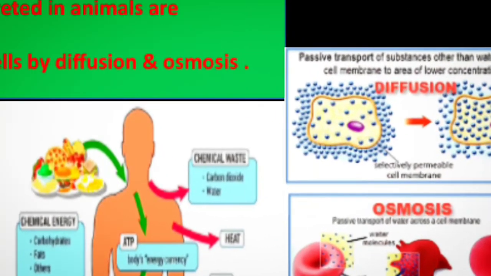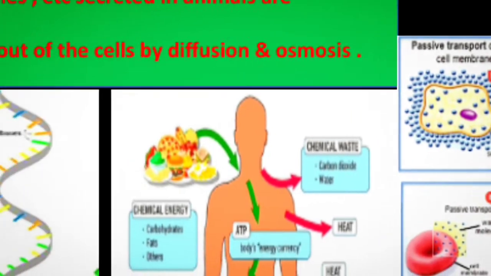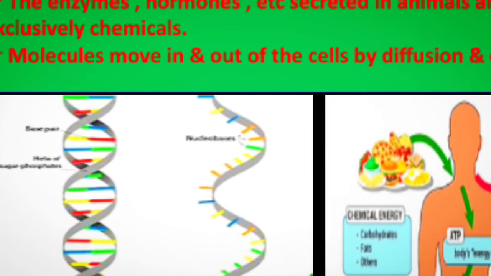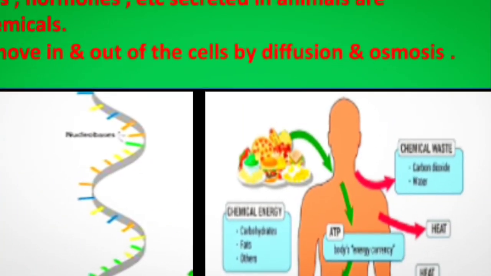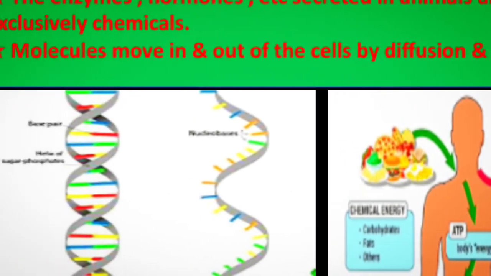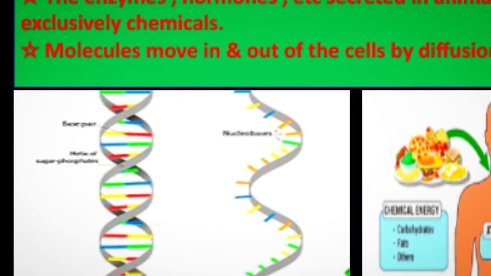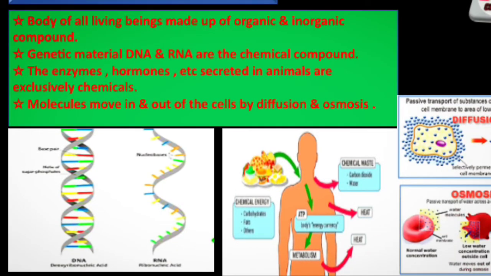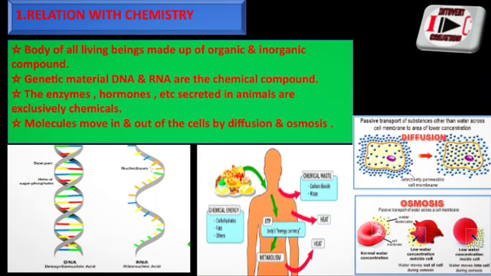I have also mentioned diffusion and osmosis, and I have also mentioned hormones and enzymes, through which metabolism occurs. I have also mentioned the genetic material DNA and RNA. You have to study it in botany of class 11 in the upcoming days. Okay.